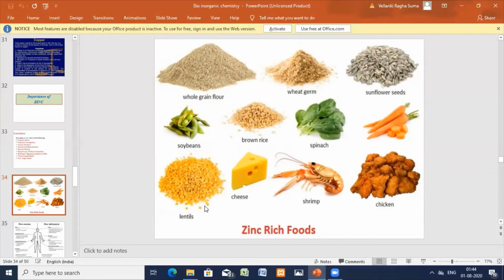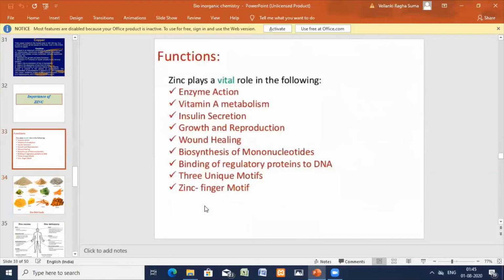Oysters, seafoods, liver, wheat germ, and yeast are very rich in zinc. Yeast is not given here, but it is a very important rich source of zinc. Even milk contains only 2 milligrams of zinc per liter. Okay, now let us go for the functions of zinc. We have seen the sources.